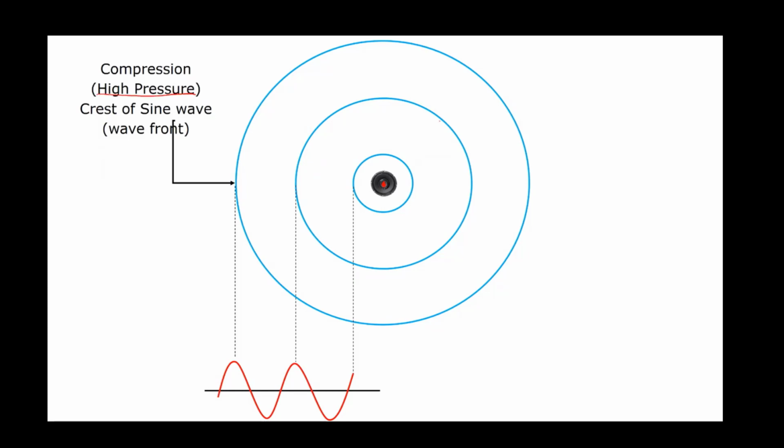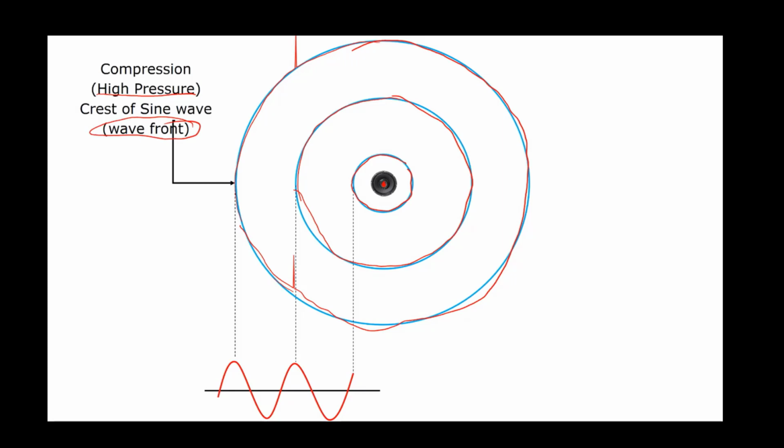This is one compression. This is another one. So one after another, there are compressions you are sending as the tuning fork is vibrating. It sends vibrations, compressions. And these compressions are now given a new name, wavefront.